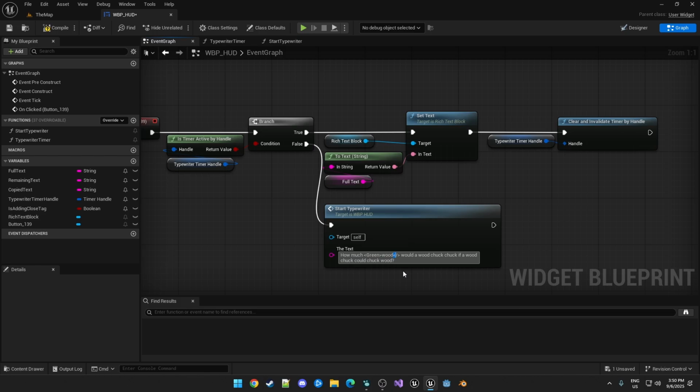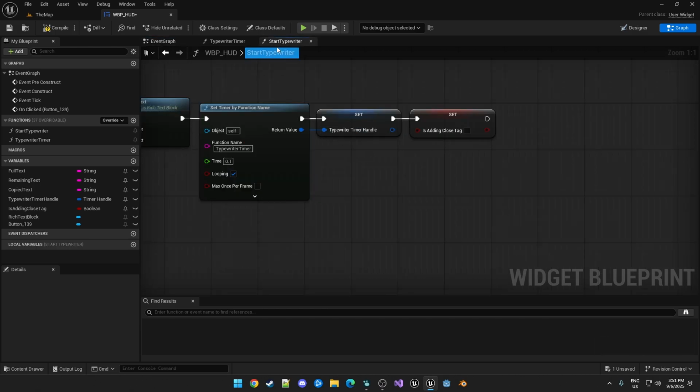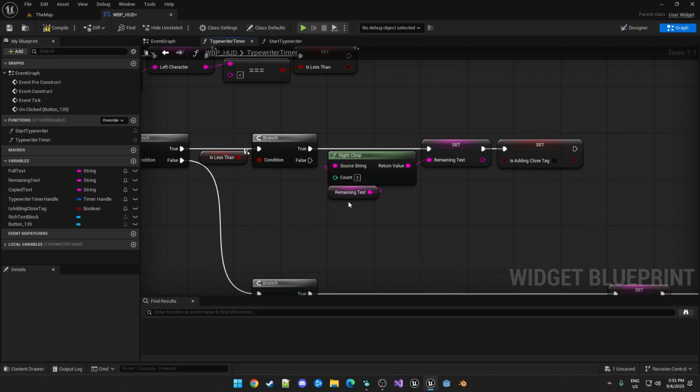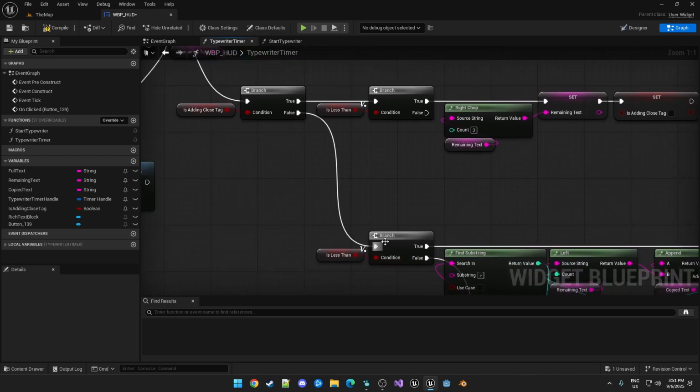We're also not going to do error checking here, but if this was not exactly those 3 characters, then you would have a nested style tag, and we're not supporting that here. There's a few ways you can do that. The easy way is just don't ever nest tags. If you have functionality where you want multiple tags combined, like maybe you have size of the font in one and the color in a different one, you can just combine them into a second or third tag and leave it at that. So when we've gotten to this point where we know that it is this closing tag, we're effectively just removing that closing tag from the remaining text, setting is adding close tag to false, so it goes back down to the flow down here.